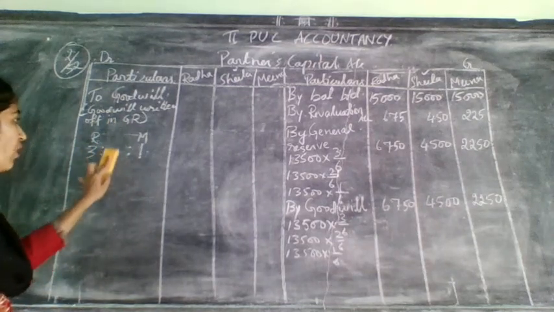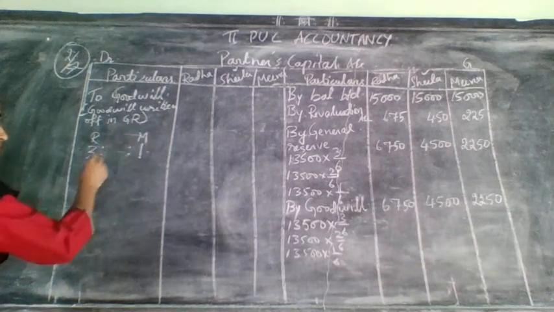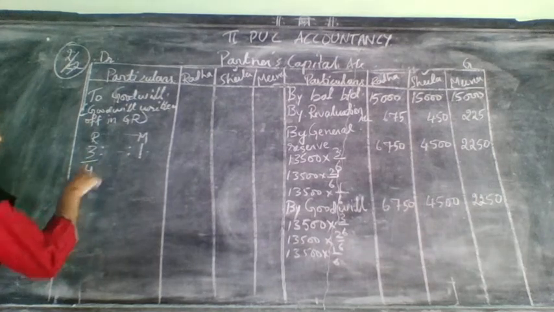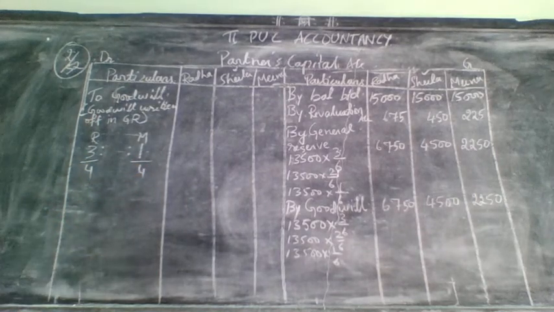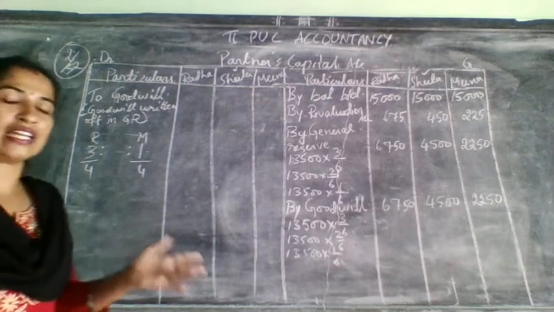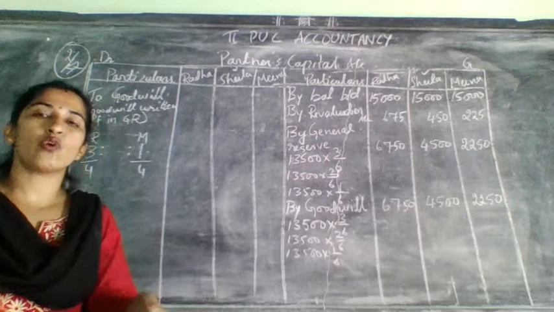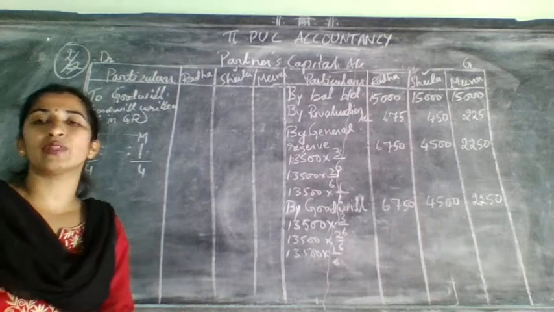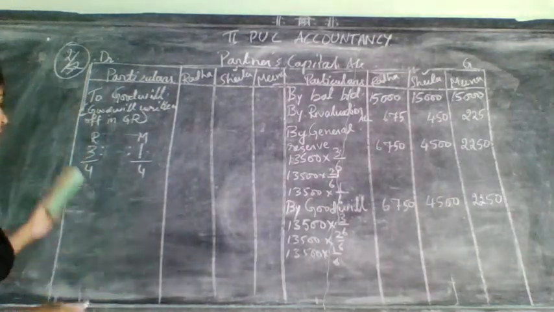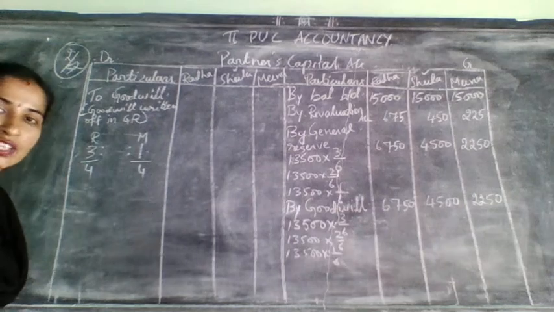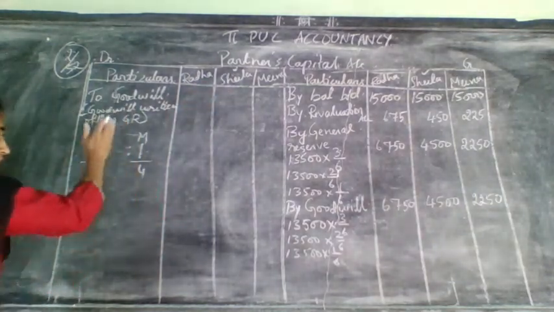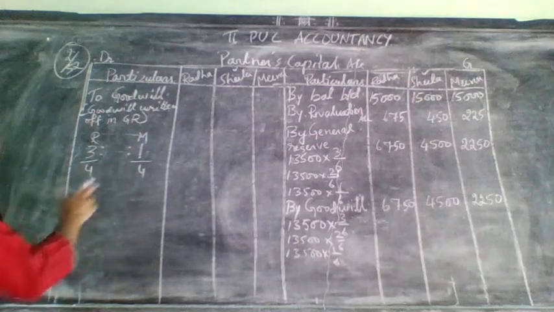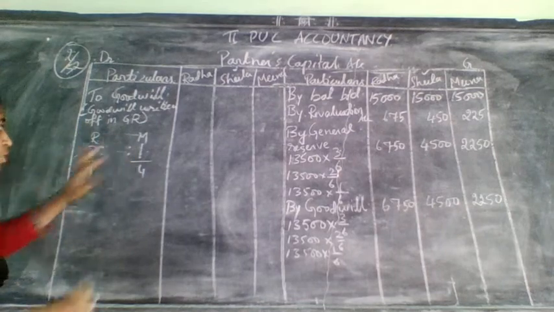Now what is remaining now? Radha and Meena are remaining. What is their share now? 3 and 1. How much will it come? 3 plus 1? 4. That means now when they have not given any other details to calculate gain ratio and all, their old ratio itself will become the gain ratio, and also sometimes this only will become their new ratio also. So now we got their gain ratio. How did we get the gain ratio? Retiring partner's share we need to take off from there. What is remaining here, that we need to add and take it as the gain ratio. So it will come as 3:1.